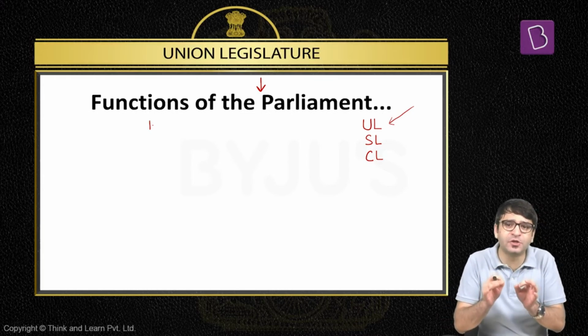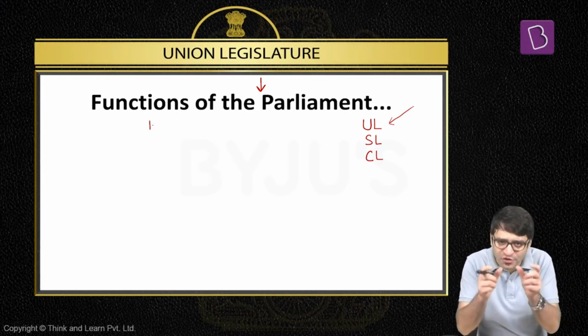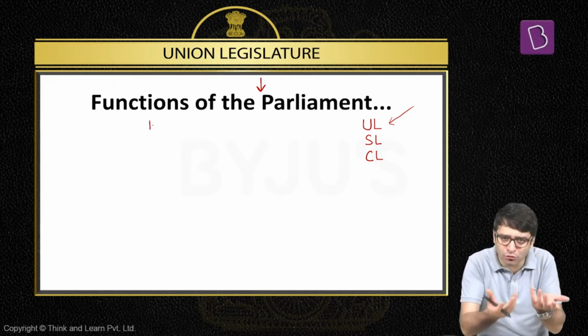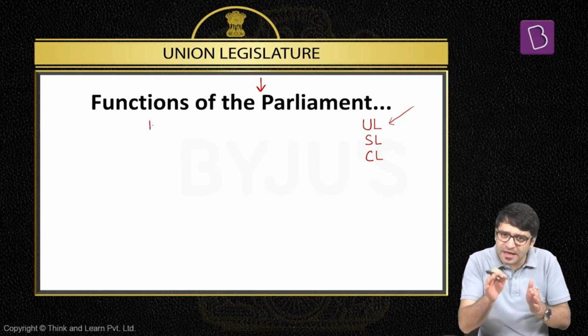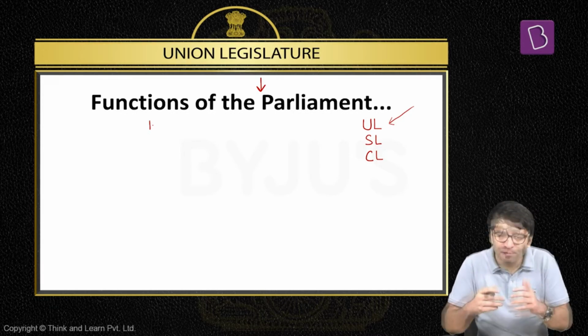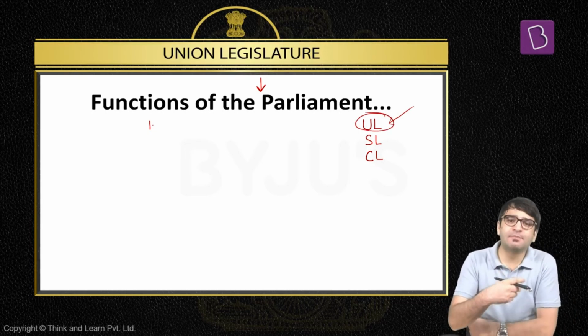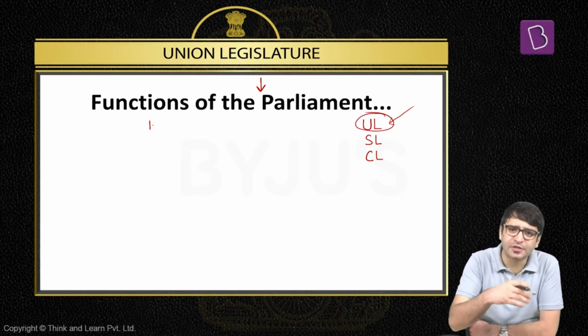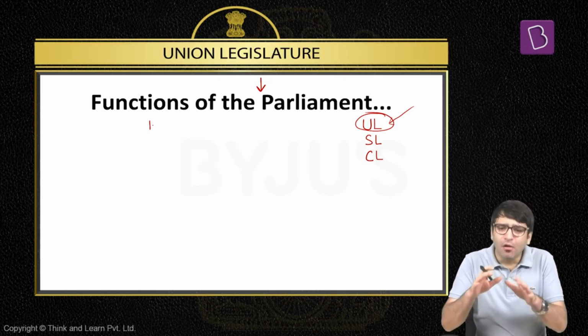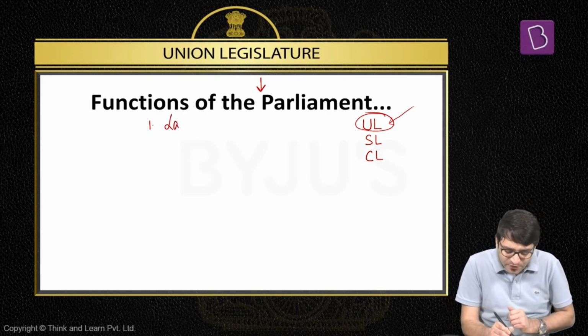That means the first major function of the Parliament is lawmaking. That's what Union Legislature term signifies. What is a legislature? A body which enacts laws, which makes laws. And Indian Parliament, the first and the foremost and a very important function of the Parliament is lawmaking. On which items, on which subjects does the Indian Parliament have the power to make laws? All those items mentioned in the union list. That means when it comes to banking, insurance, foreign affairs, communication, defense, citizenship, extradition, on all these subjects, Union Legislature, the Parliament has the power to make law. That means the first important function of the Parliament is lawmaking.